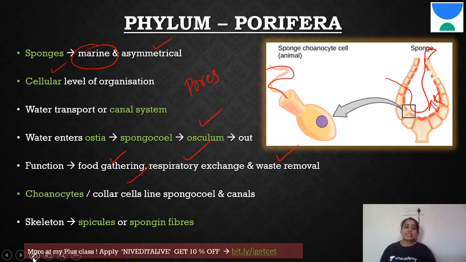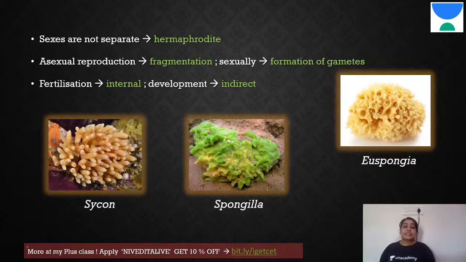Now we'll talk about its skeleton. A sponge is quite squishy and soft, right? But the organism needs to have some structure. Even a slimy, moldy structure usually has some kind of skeletal system. Here it is spicules or spongin fibers. Spicules look like pointed structures of different shapes and sizes. Some of them look triangular and so on. Either one of them: some organisms have only spicules, some have only spongin fibers. So that is its skeleton part.